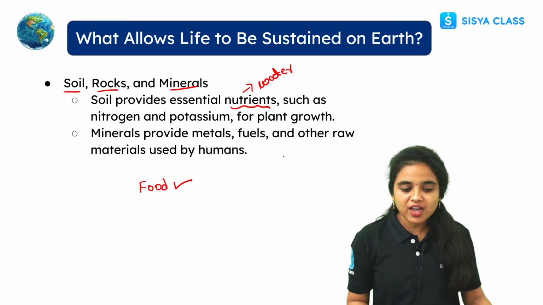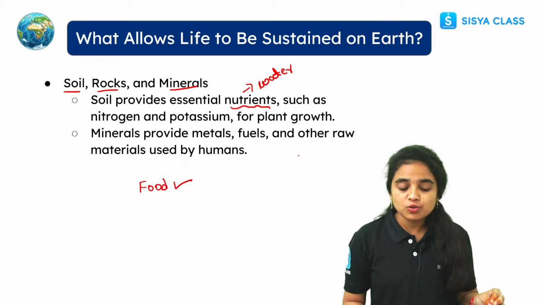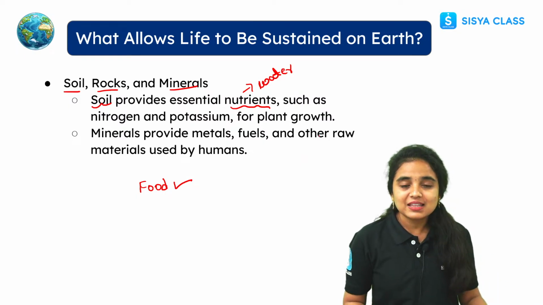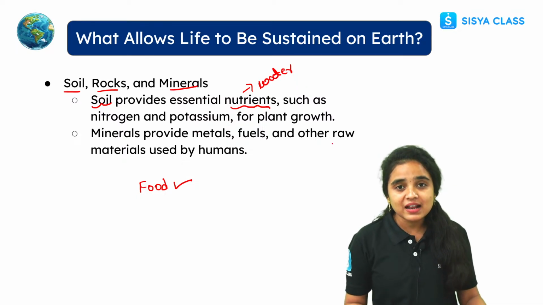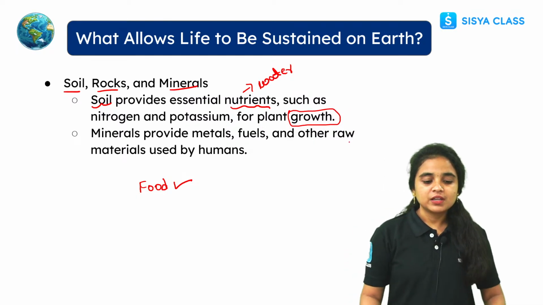In the same way, plants also need nutrients. So how do plants get nutrients? Plants get nutrients from the soil, and these essential nutrients, nitrogen, potassium and other minerals, help for the plant growth and also for the preparation of their food material, right students?